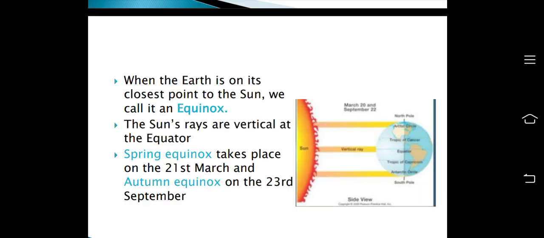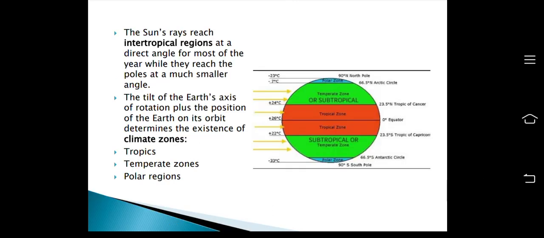So earlier we talked about the solstice. Now let's move to equinox. When the sun's rays are vertical at the equator, we call it an equinox. Spring equinox takes place on the 21st of March, and the autumn equinox takes place on the 23rd of September. And the sun's rays reach the intertropical region at a direct angle for most of the year.